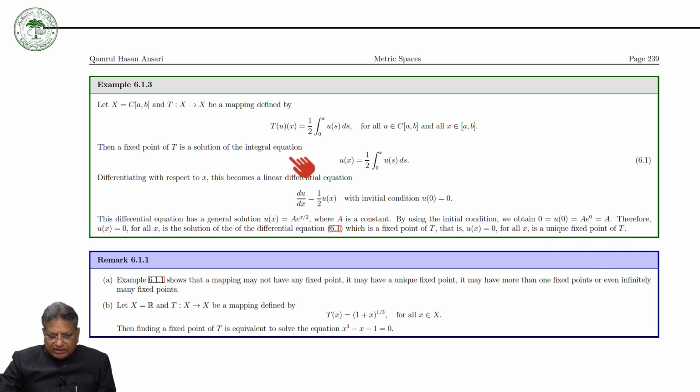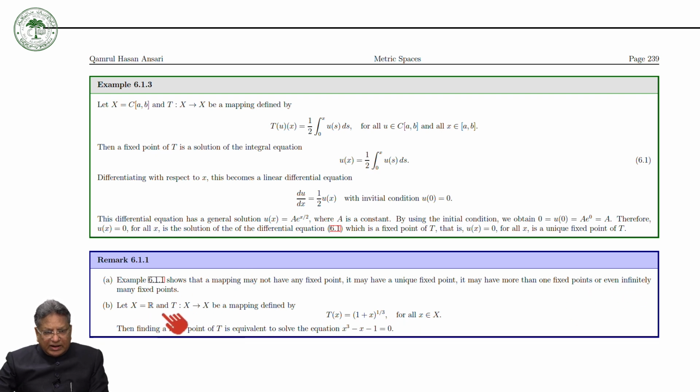So you can see that a fixed point of this is also a solution of this integral equation. Now we can take another example. As a remark, as we have seen in the previous example, in example 6.1, a mapping may not have any fixed point, it may have a unique fixed point, it may have more than one fixed point, or even infinitely many fixed points.